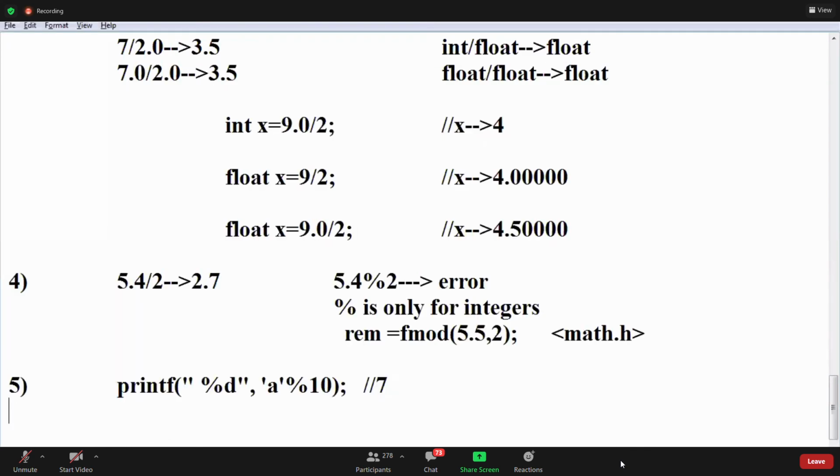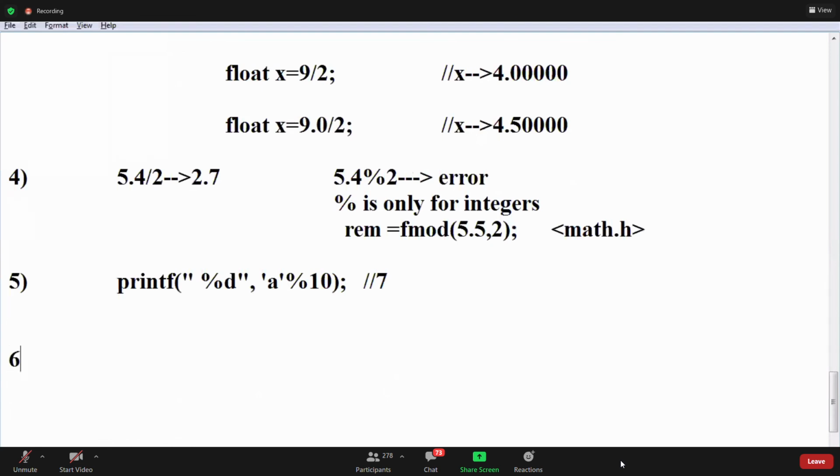Next one, the sixth property, precedence, or priorities. What are the priorities, guys? First, the highest precedence is parentheses. Second highest priority is multiplication, division, modulus. Third is plus and minus. These three, multiplication, division, modulus, have equal precedence, and plus and minus have equal precedence.